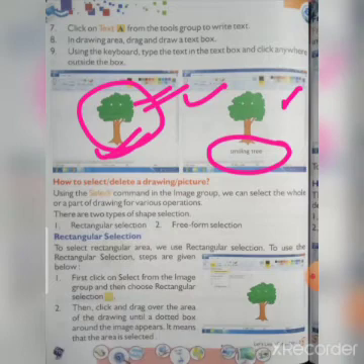Then click and drag over the area of the drawing until a dotted box around the image appears. It means that area is selected. Here you drag the mouse so that a dotted box will appear. Then next point, let's see.